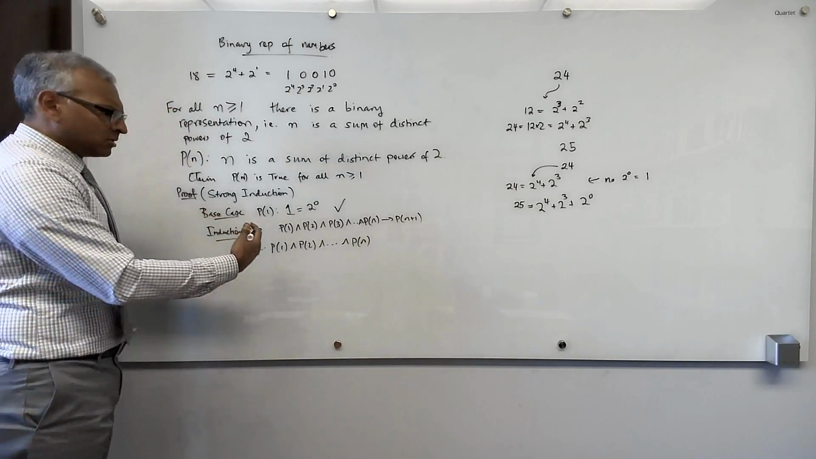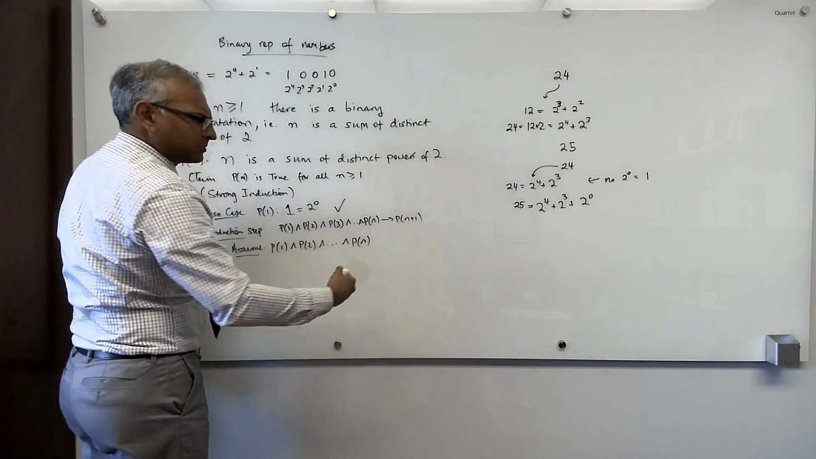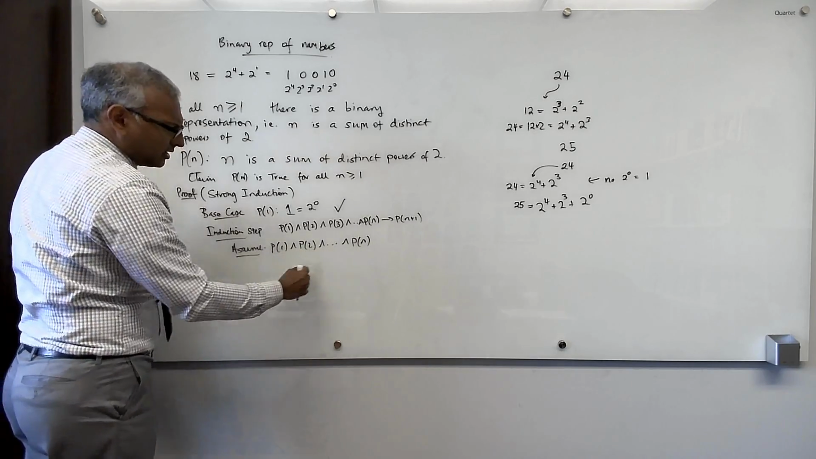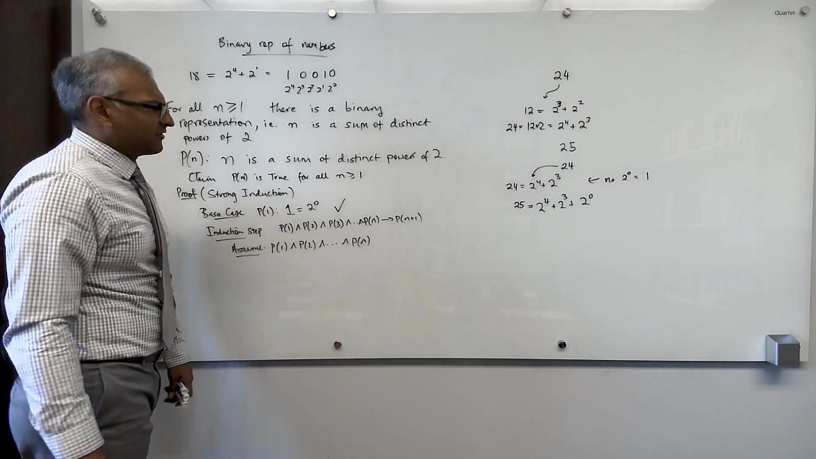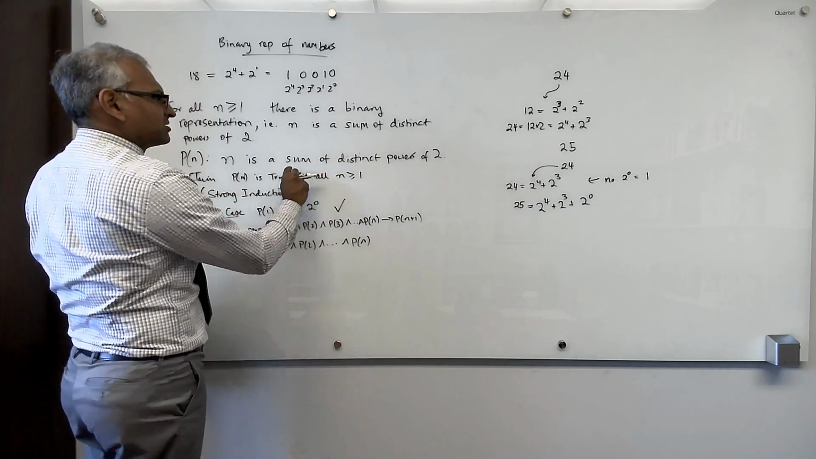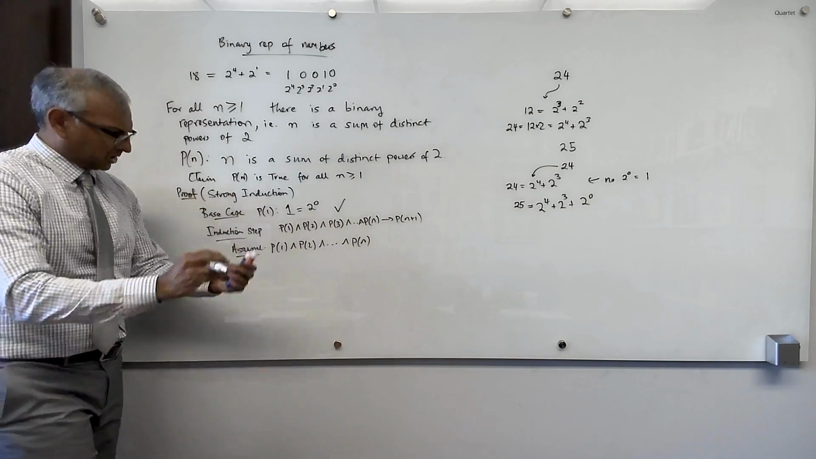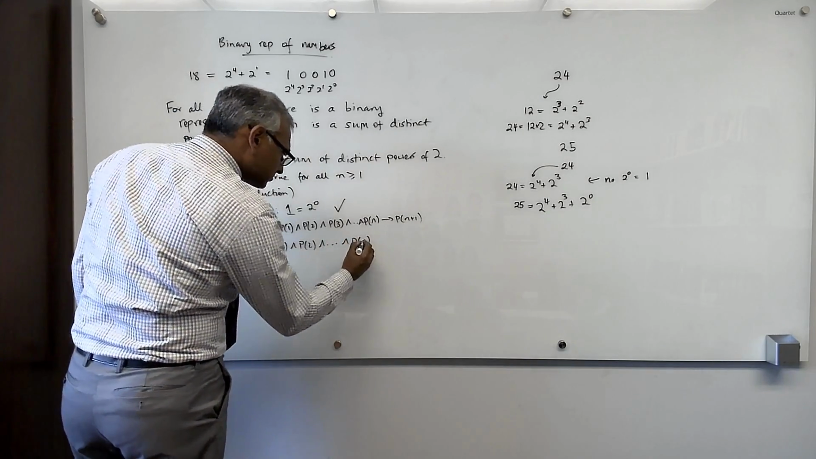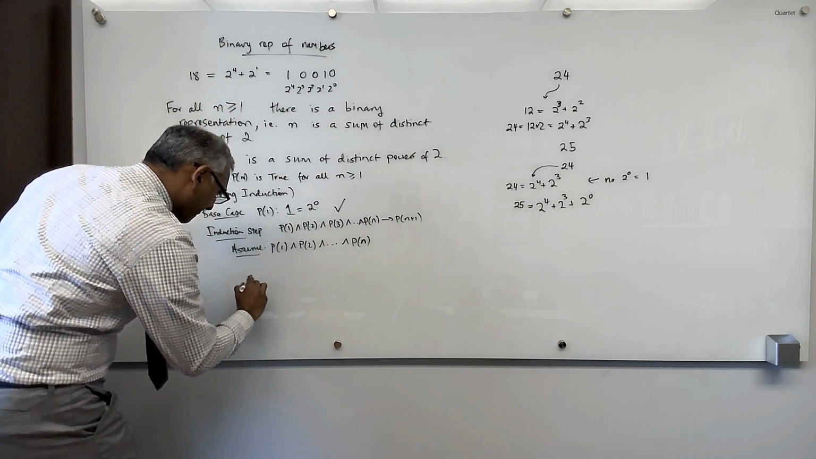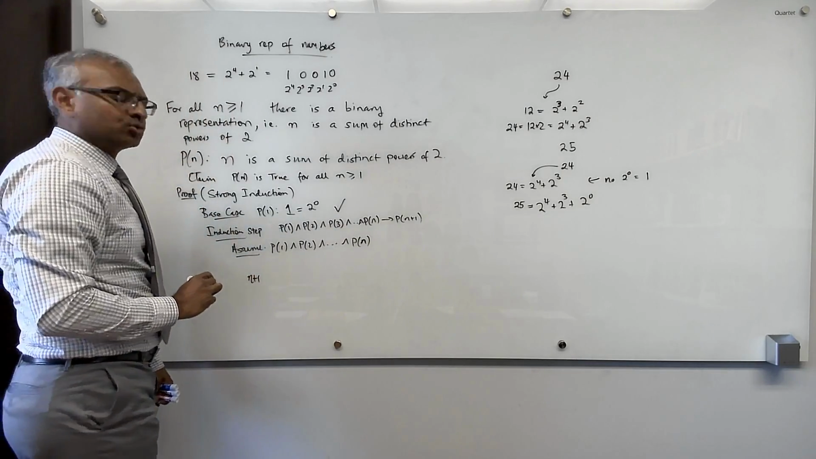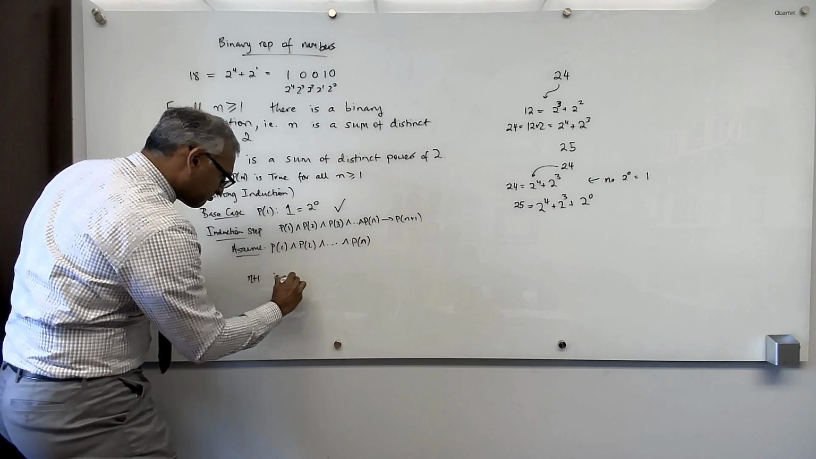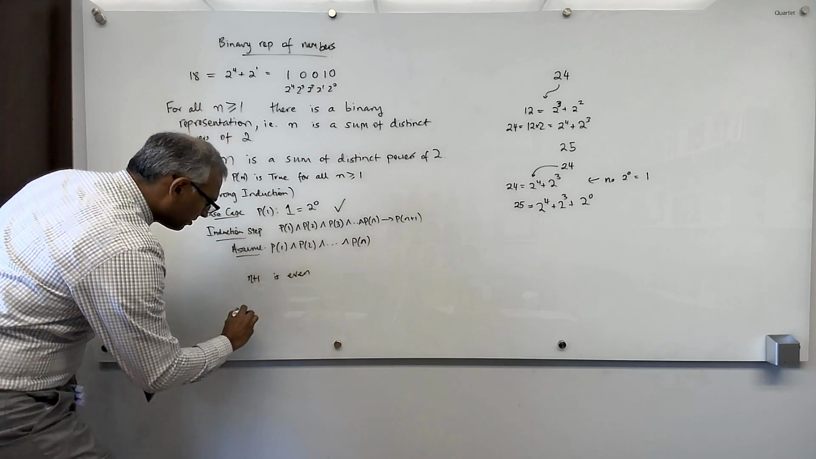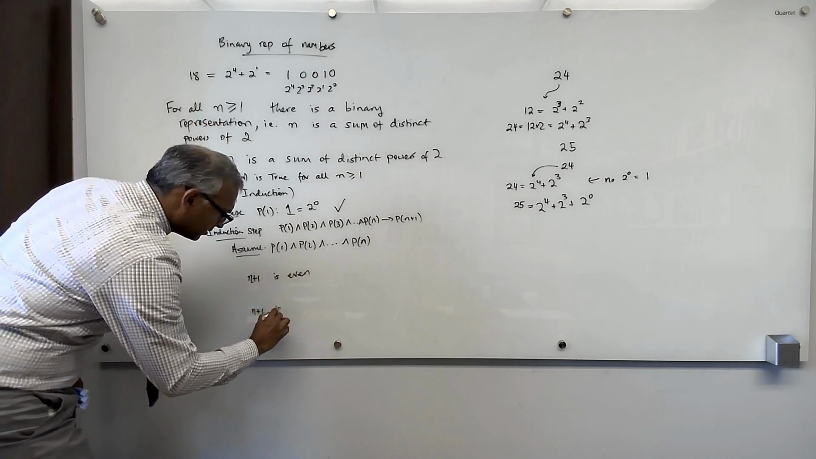Okay, so assume that all numbers from 1 to n, less than n plus 1, have a representation as a sum of distinct powers of 2. Okay, good. So now let's consider n plus 1. There are two cases. It's either even or n plus 1 is odd.